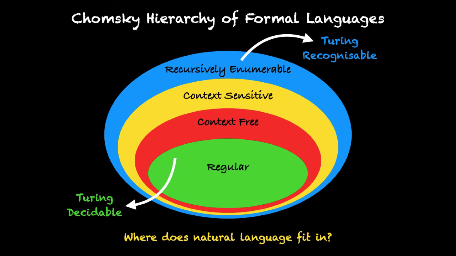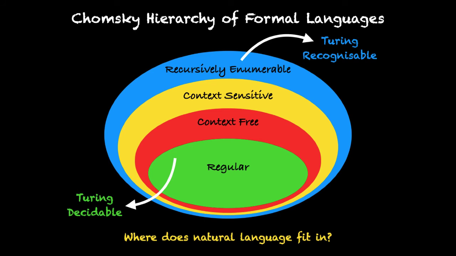As of now, natural languages seem to be very ambiguous and have some properties which make it very difficult, or I should say almost impossible, to fit into any of these categories. But for certain specific purposes, scientists have been able to find a version of these natural languages which can be fit into a certain subset for computational purpose. But if you take any natural language as a whole, then it most likely doesn't fit into any of these categories, and it is still an open question to understand what exactly are the differences between natural languages and computer languages or formal languages.